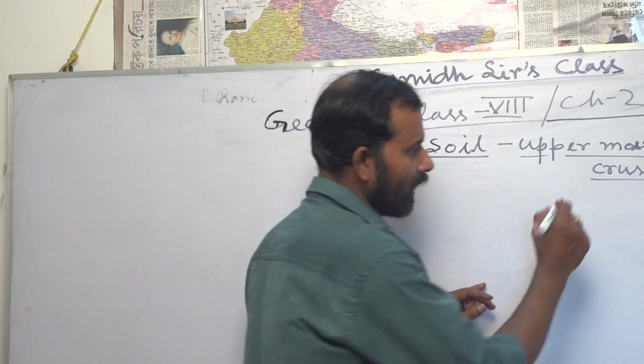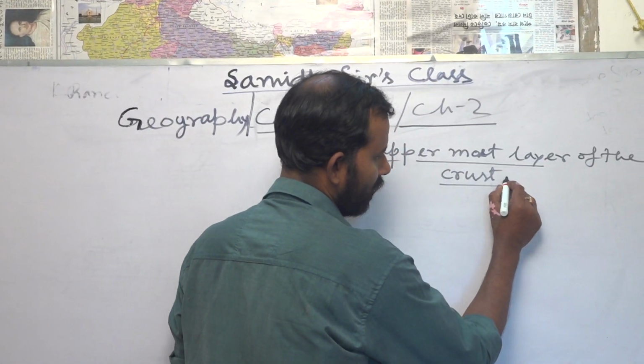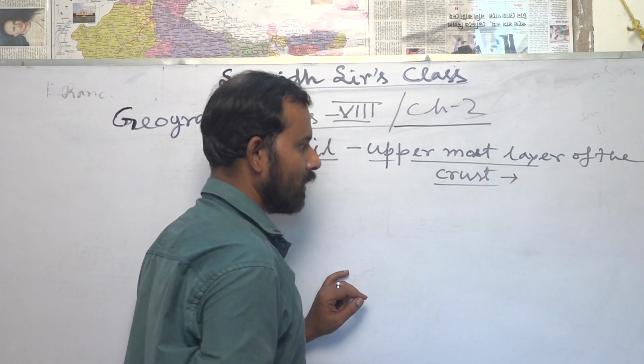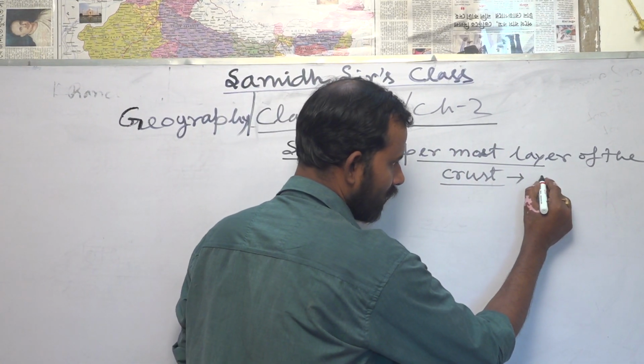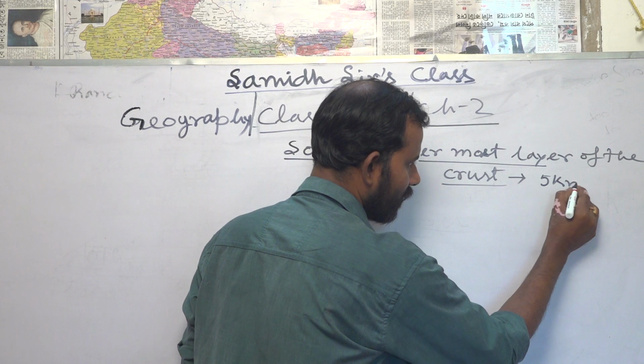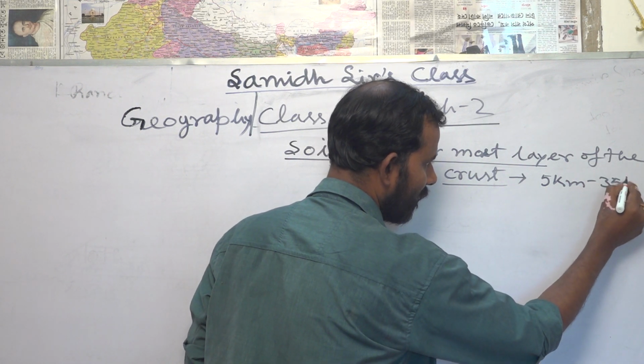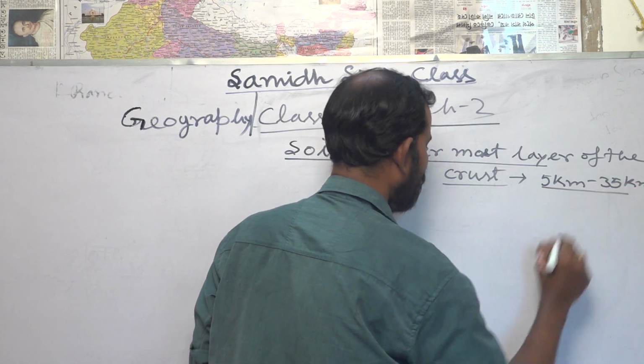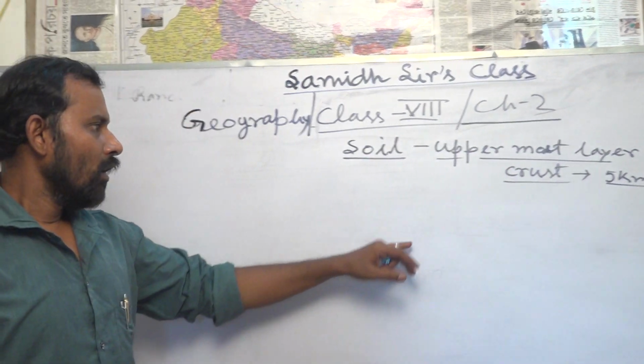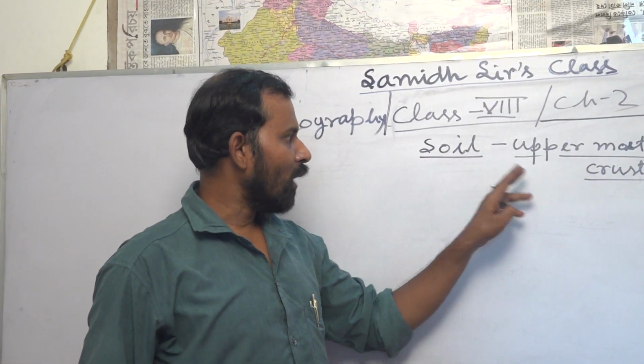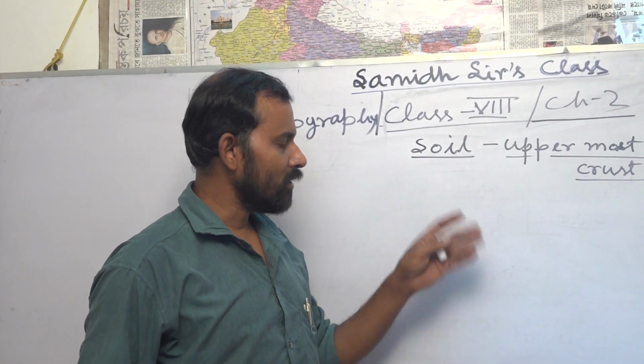So as a recap, what is the depth of the crust? That is 5 to 35 kilometers. That is the total crust. And what is the soil? The very upper portion of the crust is known as soil.